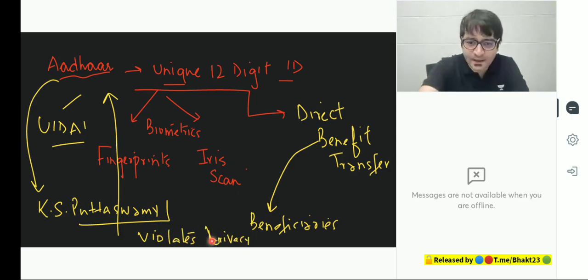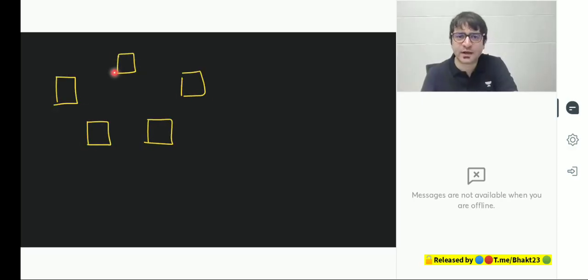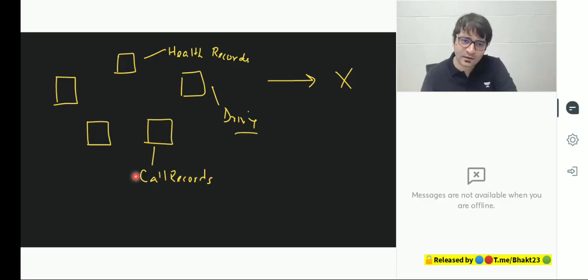How Aadhaar violates privacy? Listen to me carefully. We have different databases, where information is stored, where your data is stored. For example, you're an individual X. Your health records are stored here. Your driving license record is stored here. Your call records are here. Your other records are here and here.